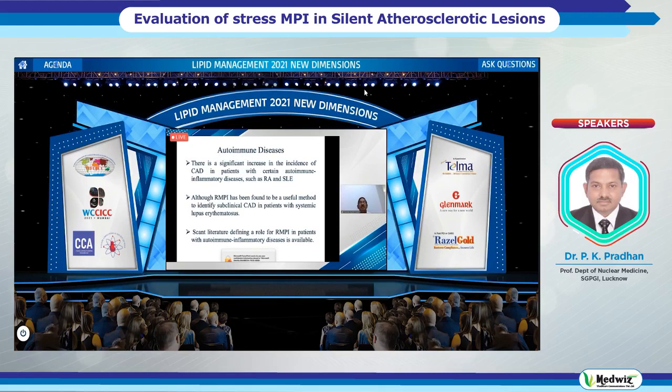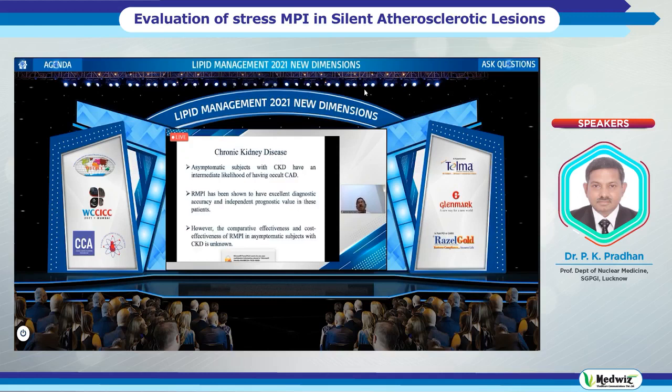Coming to autoimmune disease, there is a significant increase in the incidence of coronary artery disease in patients with certain autoimmune inflammatory diseases such as rheumatoid arthritis and SLE. Although MPI has been found to be a useful method to identify subclinical coronary artery disease in patients with systemic lupus erythematosus, scant literature defining a role of MPI in patients with autoimmune inflammatory diseases is available. This requires further studies. Coming to chronic kidney disease, because of accelerated atherosclerosis, asymptomatic subjects with CKD have an intermediate likelihood of having occult CAD.